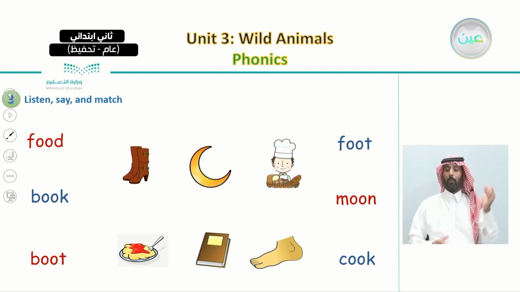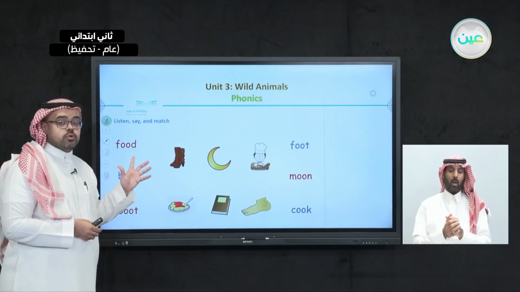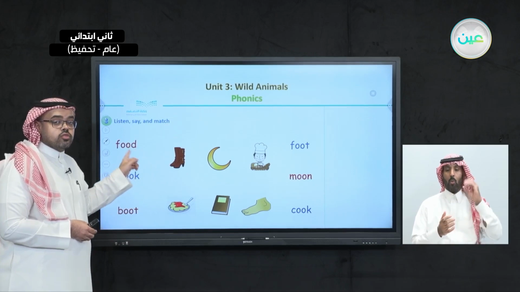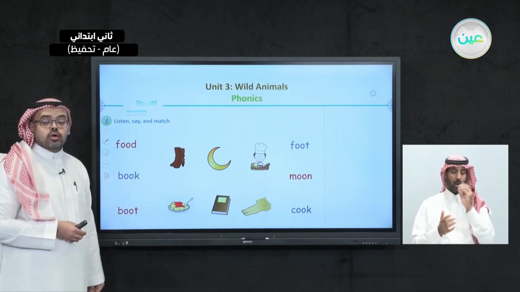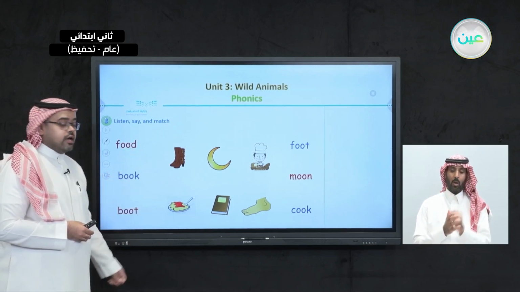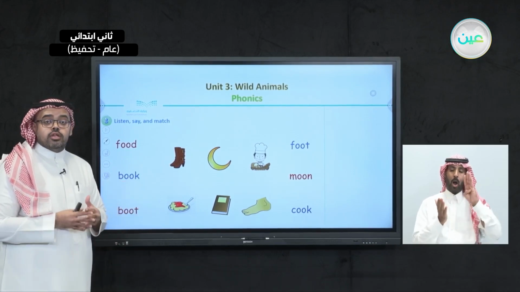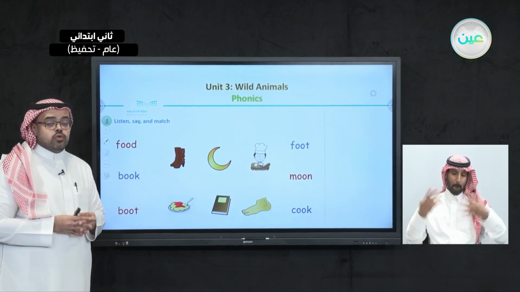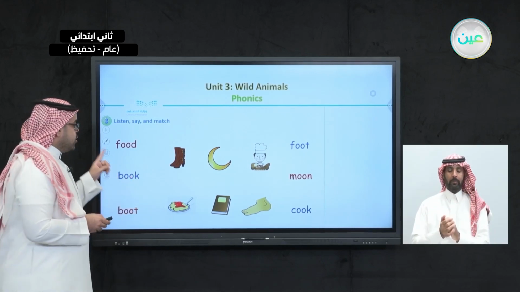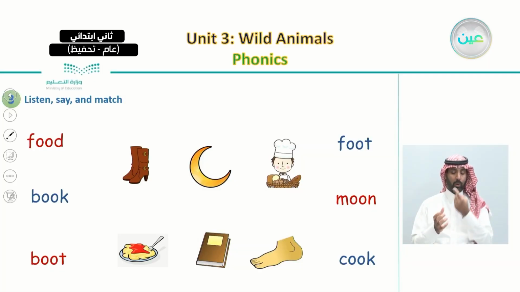So, as you may have guessed, the 2 O's in one word sometimes can be pronounced like the U in the word food, or can be pronounced like the word book. So now, let's try to match each of these words. Let's start with the first one, food.